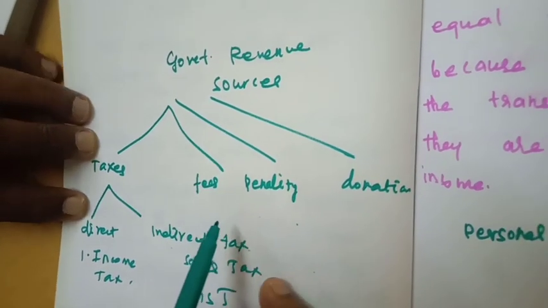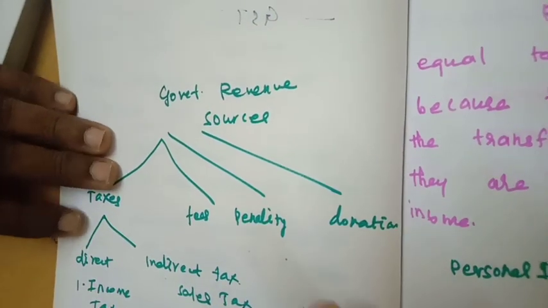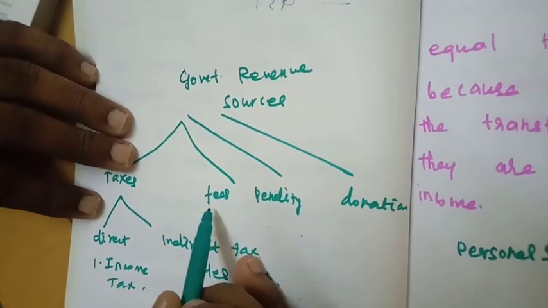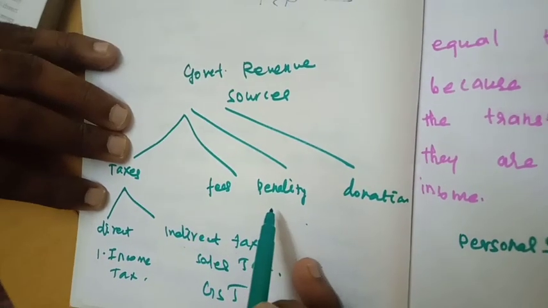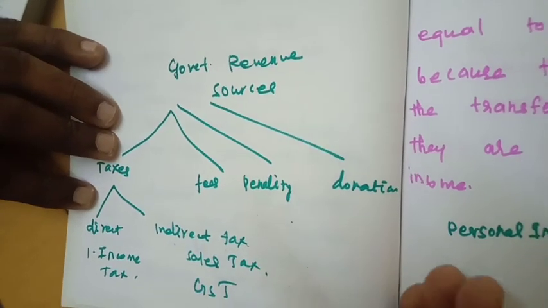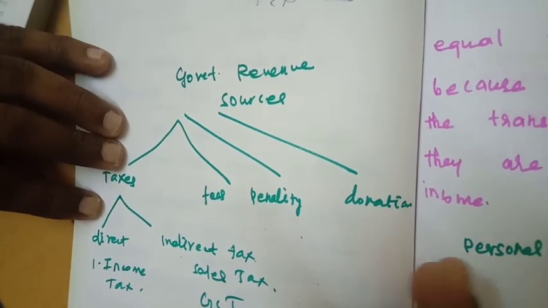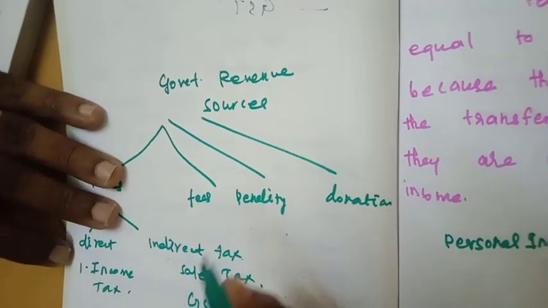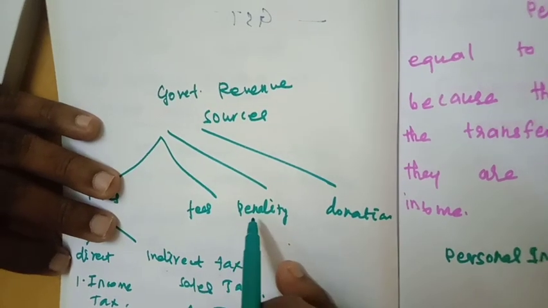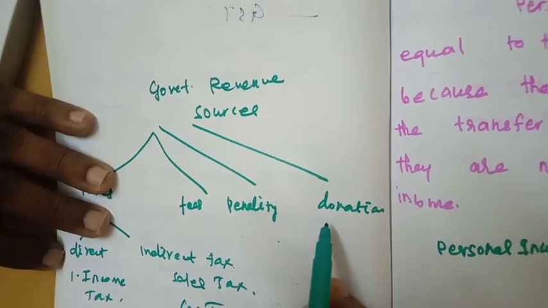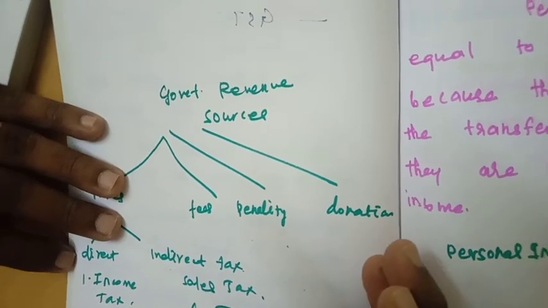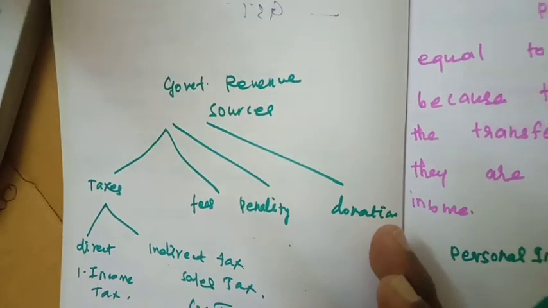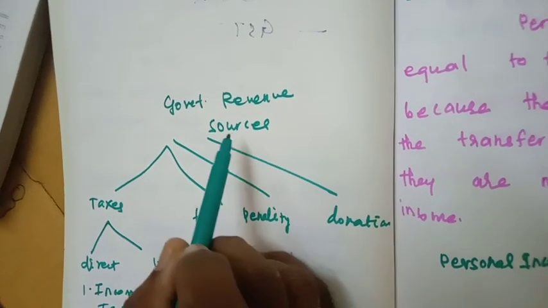And fees, for example, court fees, and if you cross the traffic rules, the government collects fees. It is also included in the revenue sources of the government. And penalty, for example, if you exceed the EB bill due date or pay any other type of penalty, that is also included in the government revenue. And donation: sometimes the government receives donations from various sources, various nations, various governments. It is also considered a revenue source.